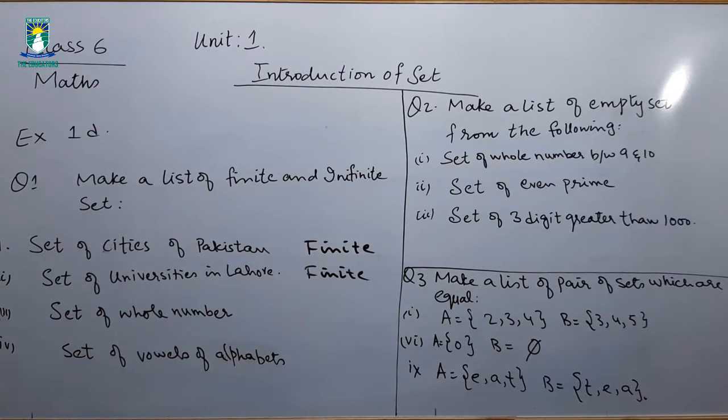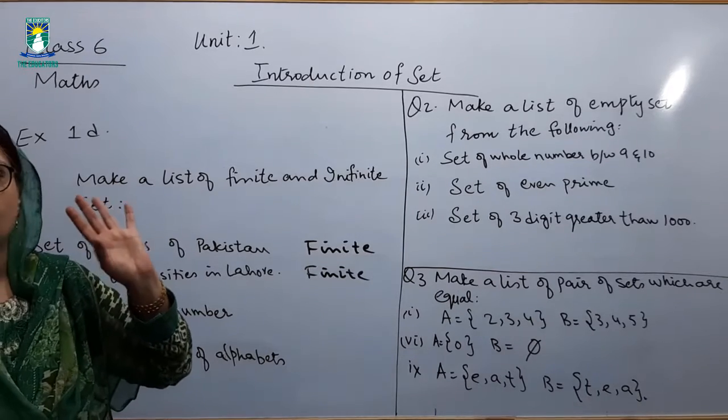Set of whole numbers. Now students, here you have the new word whole number. The concept which is enough for today is that counting numbers started from 0 and onward.